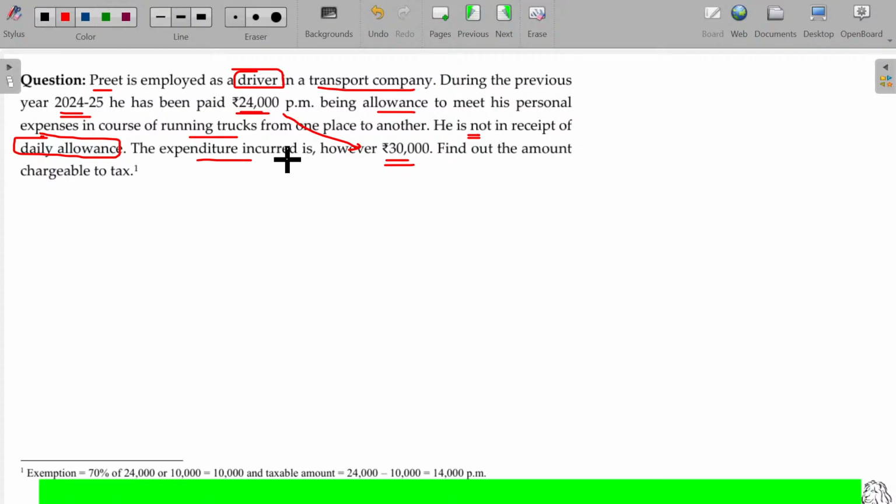But under Rule 2BB, the actual expenditure is not a matter for me. What about the allowances the employee receives? 24,000 into 12 months. Come on, tell me, how much is that? 2,88,000.